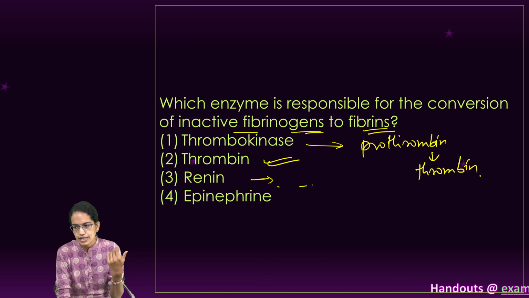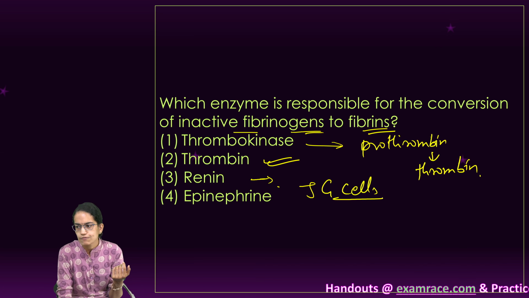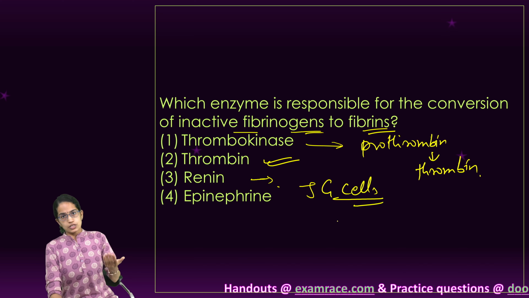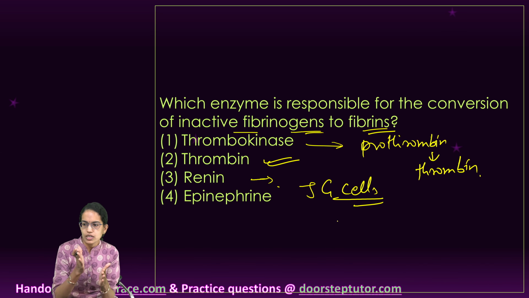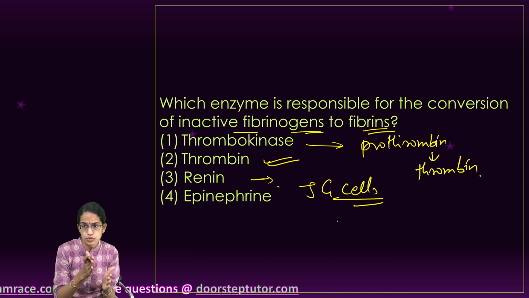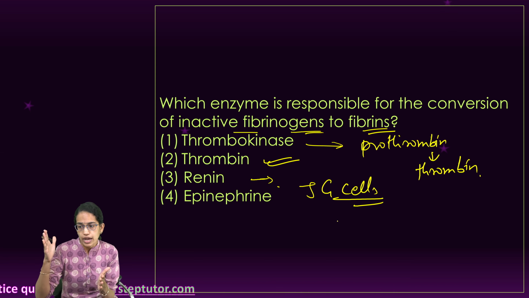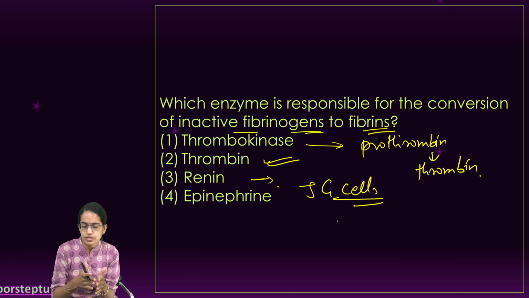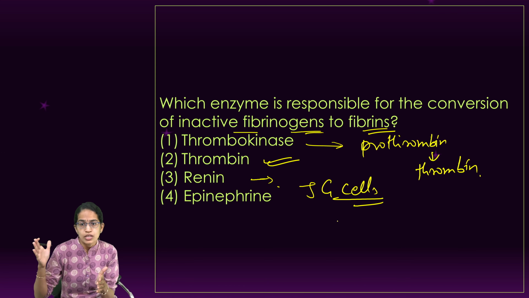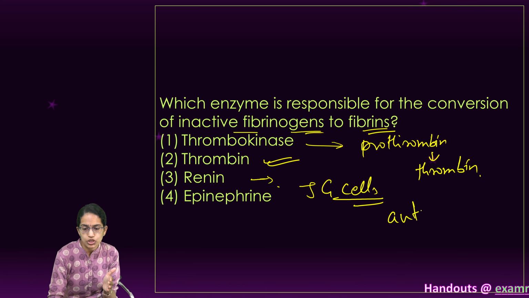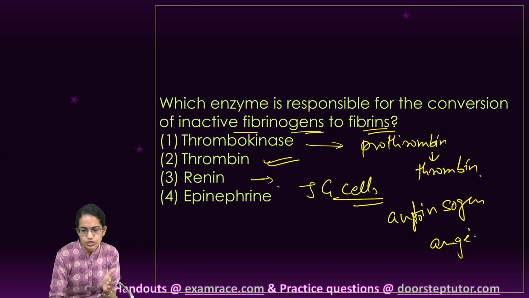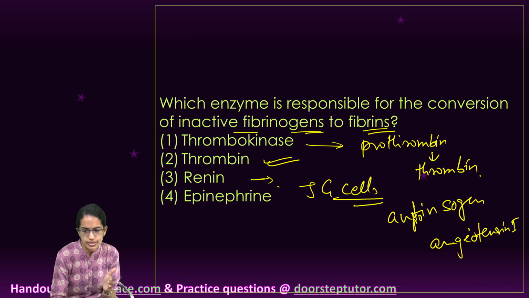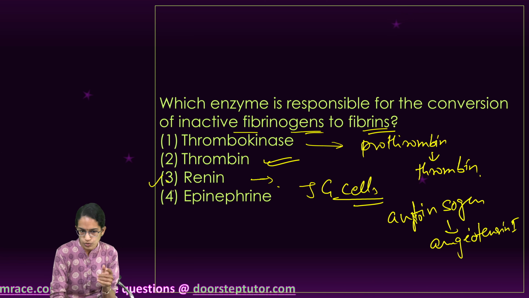Renin is secreted by the JG cells, and this is basically in response to the fall in the glomerular blood flow. It converts angiotensinogen into angiotensin 1. Clear? So this is the role of renin.